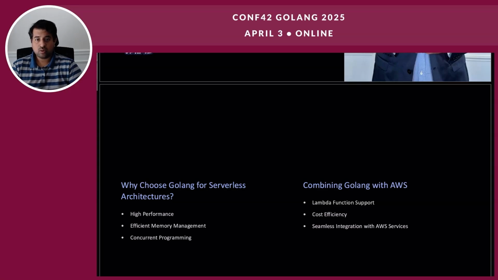Benchmarking has also shown that, due to the efficiency of goroutines, Golang is able to handle a larger number of concurrent requests than other languages such as Python, given the same memory constraints. In a sense, Golang's performance, efficiency, and concurrency capabilities make it a strong contender for building cost-effective and highly scalable serverless applications. Now, combining Golang with AWS, that's a powerful serverless synergy.